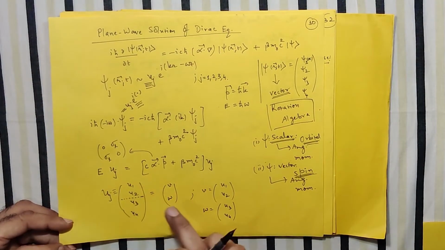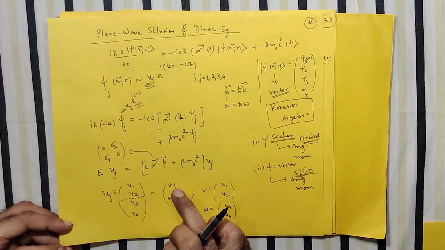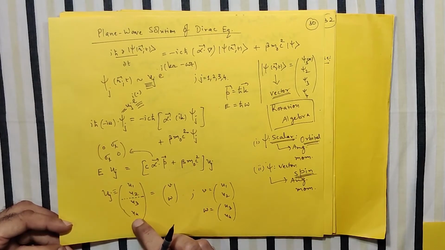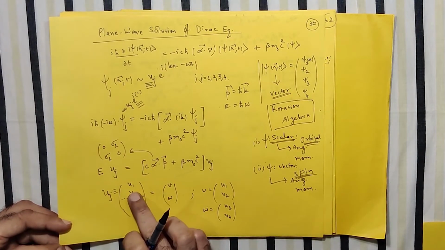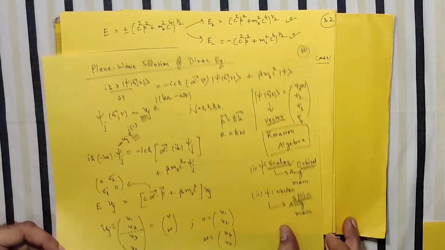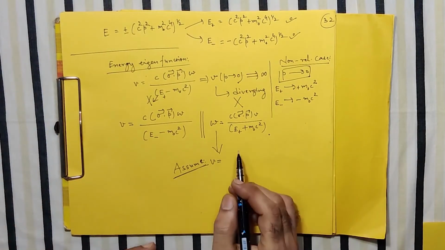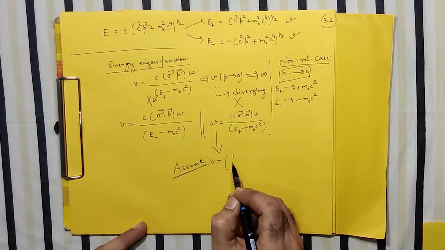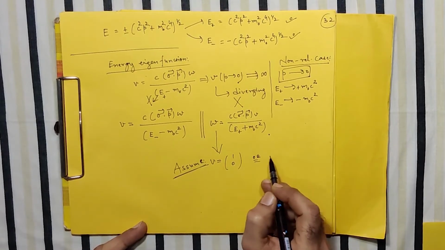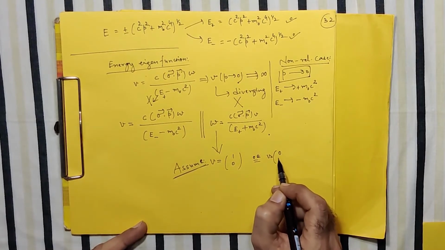The upper half we have written as V, and the lower half we have written as W. So this V, which is U1, U2, I take as 1, 0 as one choice, or you may write V as 0, 1.